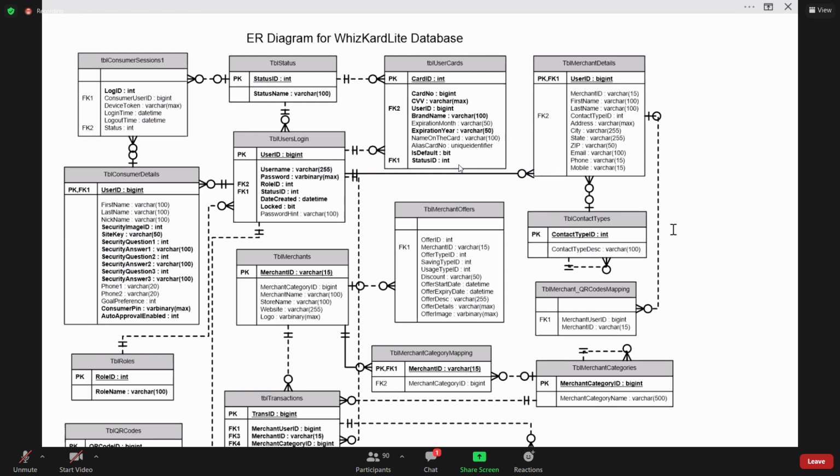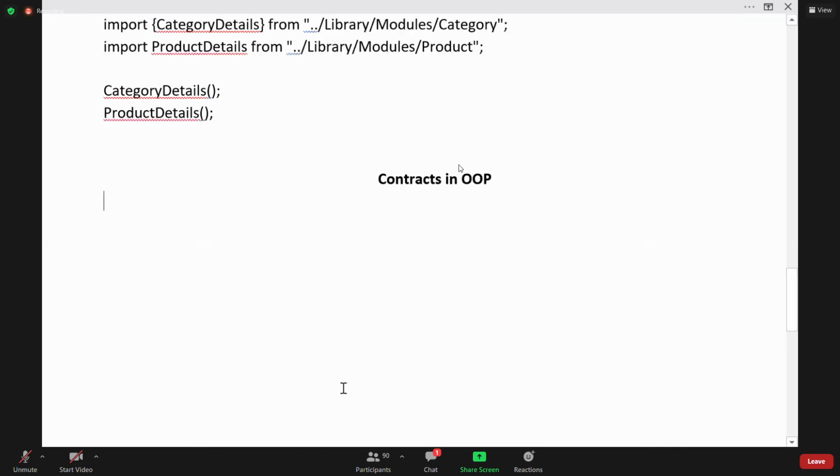That means for designing every component in a real world application, a contract is required. For designing any component, a contract is required. That means a contract, technically, defines rules for designing a component.